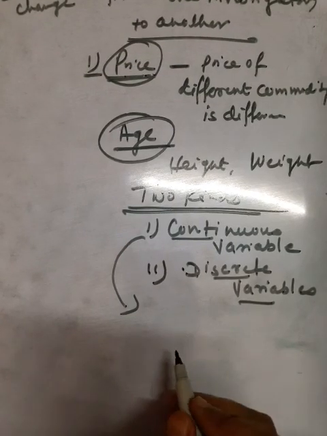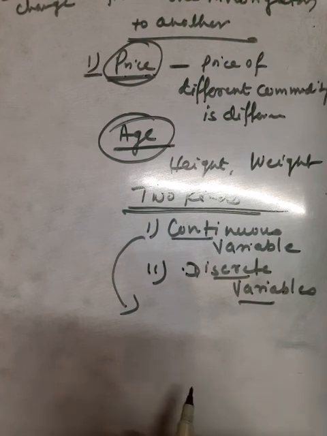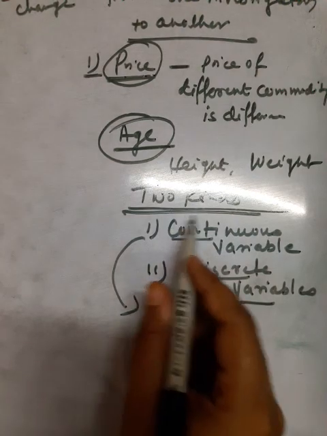Those variables which can take all possible values in a given specified range are termed as continuous variables. Suppose, for example, the height and weight of an individual can be of any value within the limit. Okay, I am writing over here what is a continuous variable.